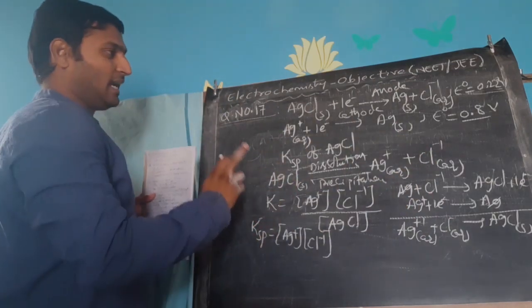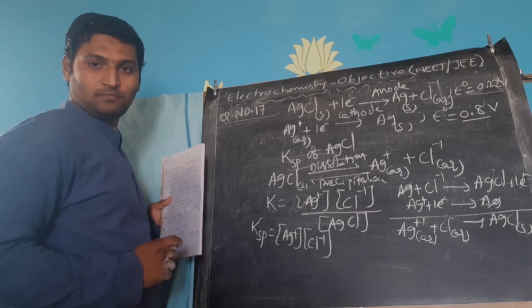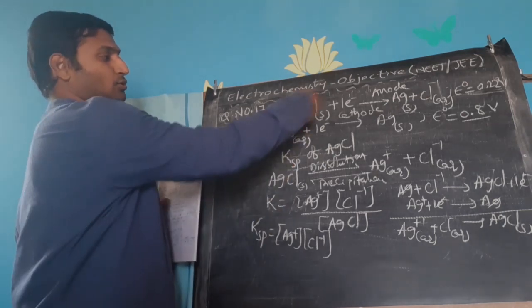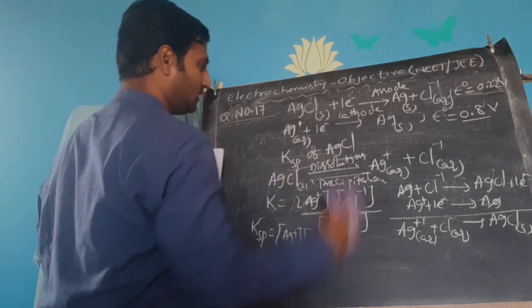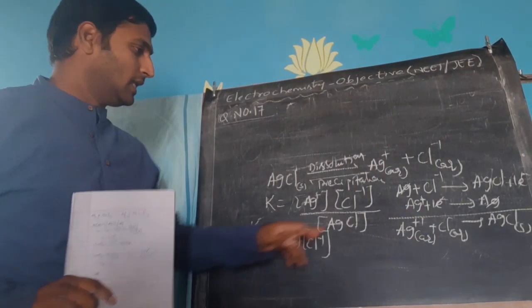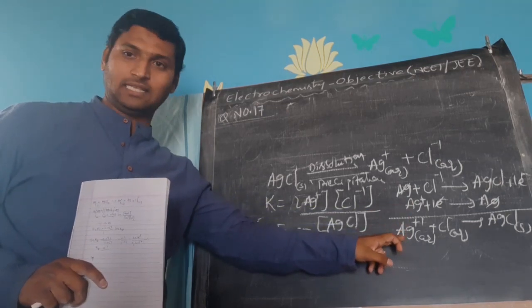Now let me write the Nernst equation for this. I have a space issue, so I'll be erasing this. So let's write the Nernst equation for this cell reaction.